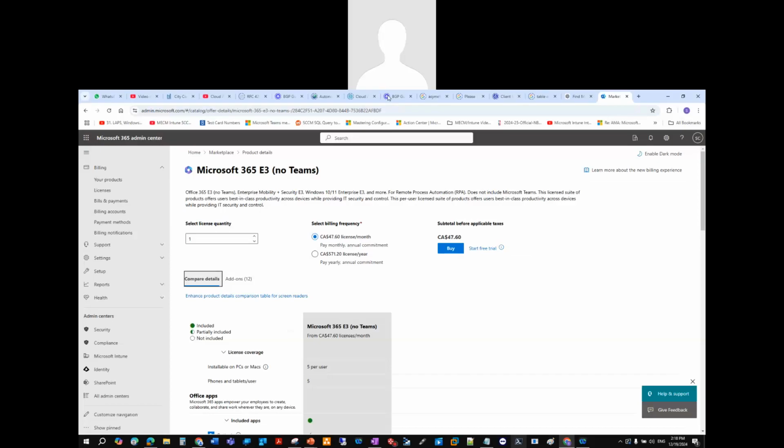Right. So if I go back to my marketplace, sorry, if I go to my licensed users here, so if I go to users, active users, this is where all my licensing is going to be, right? So when I'm clicking on, let's say, Scott Cosentino, and I'm looking at the licenses, and I'm looking at the apps compared to Intune, Entra. So this is what Intune, Entra ID P2, and Visio Plan 2 have.